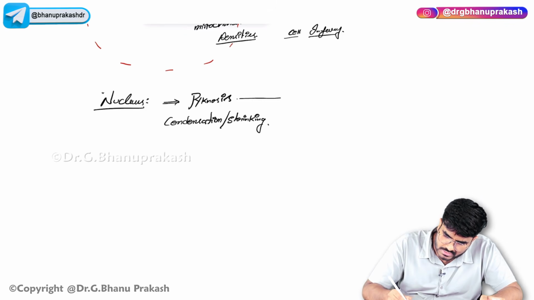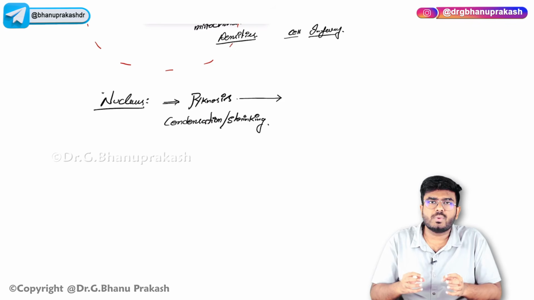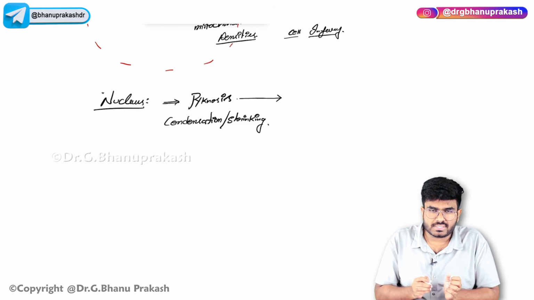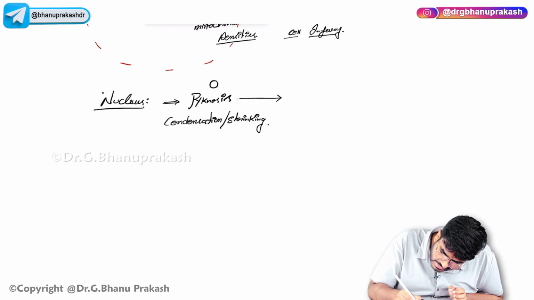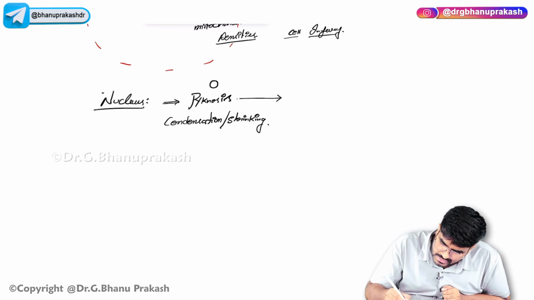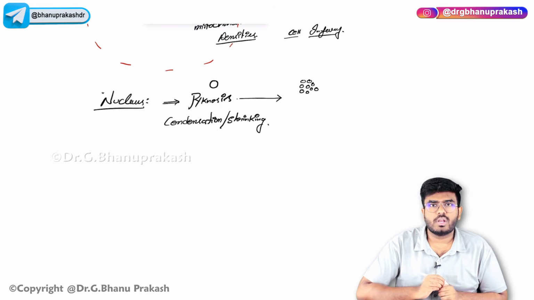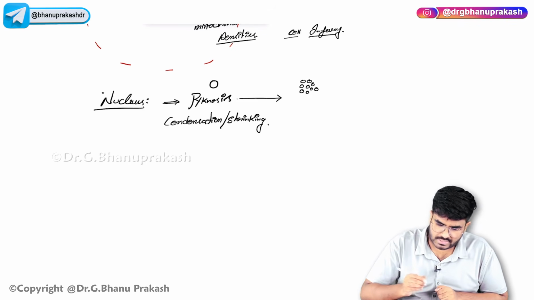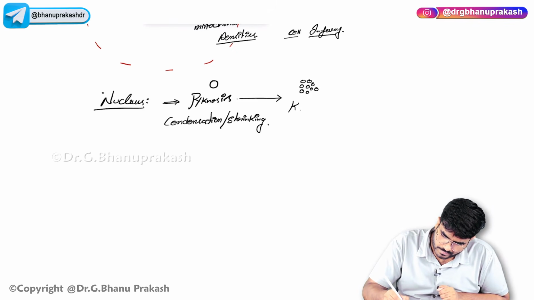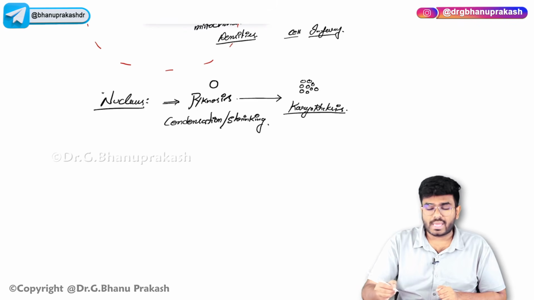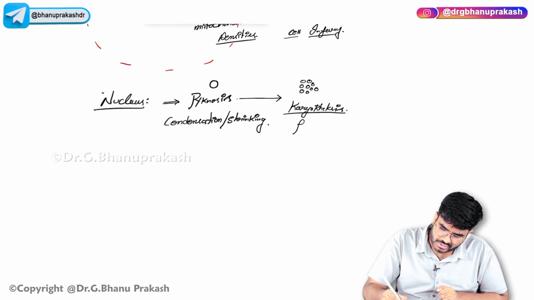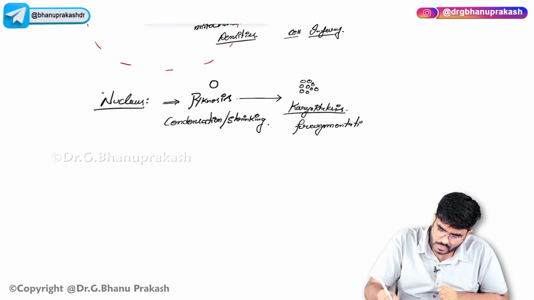So followed by pycnosis, the nucleus is going to become smaller and smaller. It is getting into smaller and smaller pieces. Pycnosis is the nucleus getting condensed, small, and next the nucleus is going to get broken down into smaller and smaller pieces, into small fragments. This is called as karyorrhexis. Karyorrhexis means fragmentation.